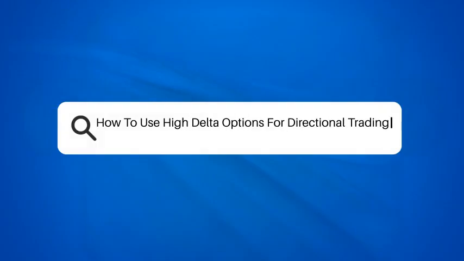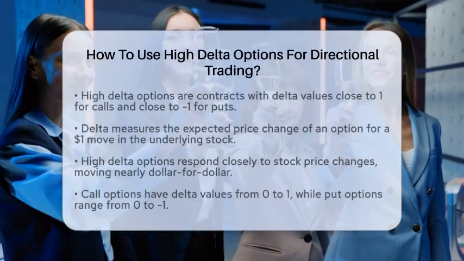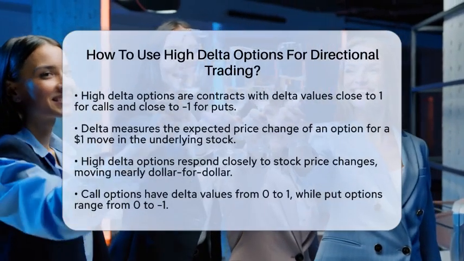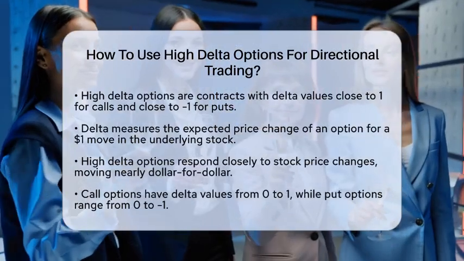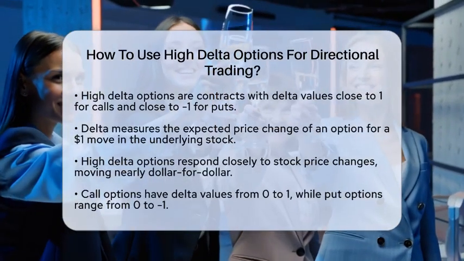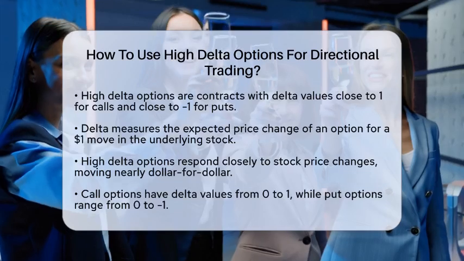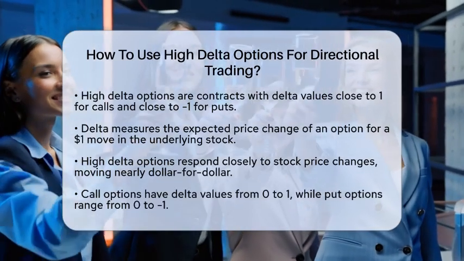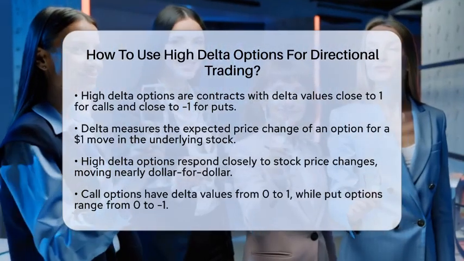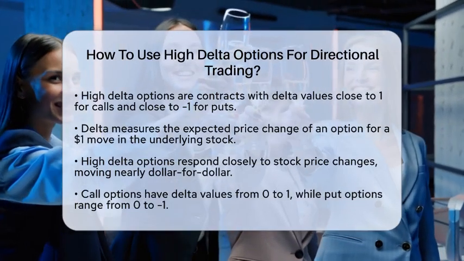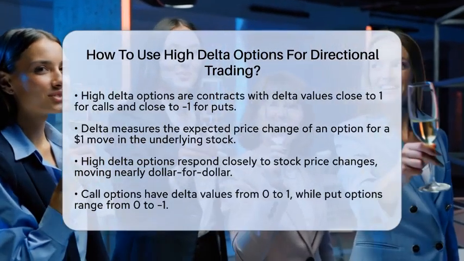How to use high delta options for directional trading. Are you curious about how to maximize your trading strategy using high delta options? Let's break down how these options can help you make informed directional trades. High delta options are contracts that have delta values close to 1 for call options or close to -1 for put options.